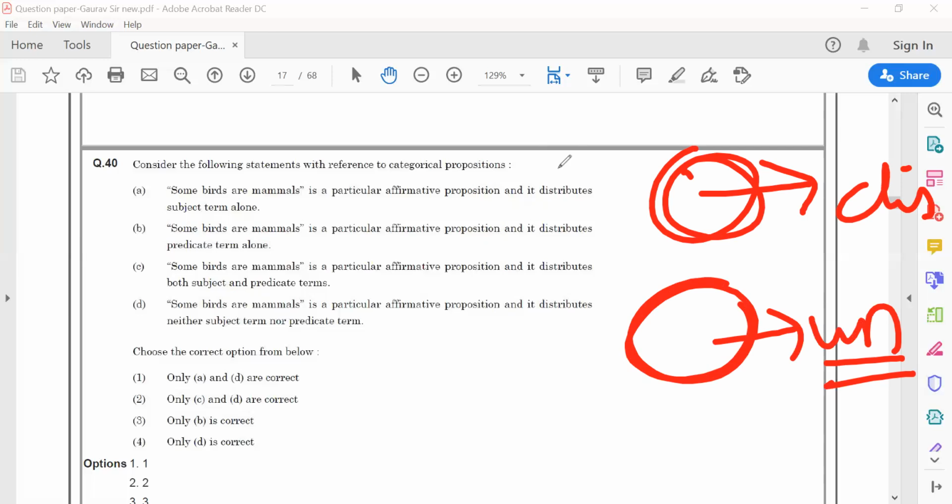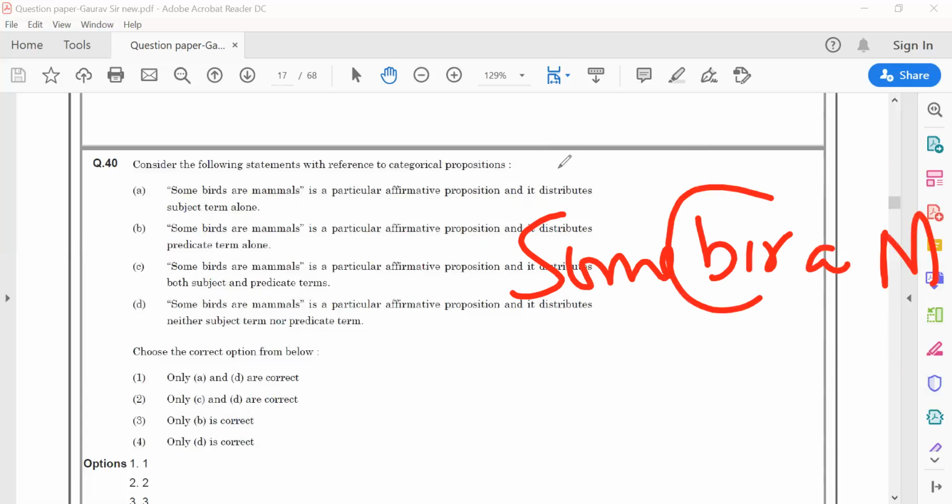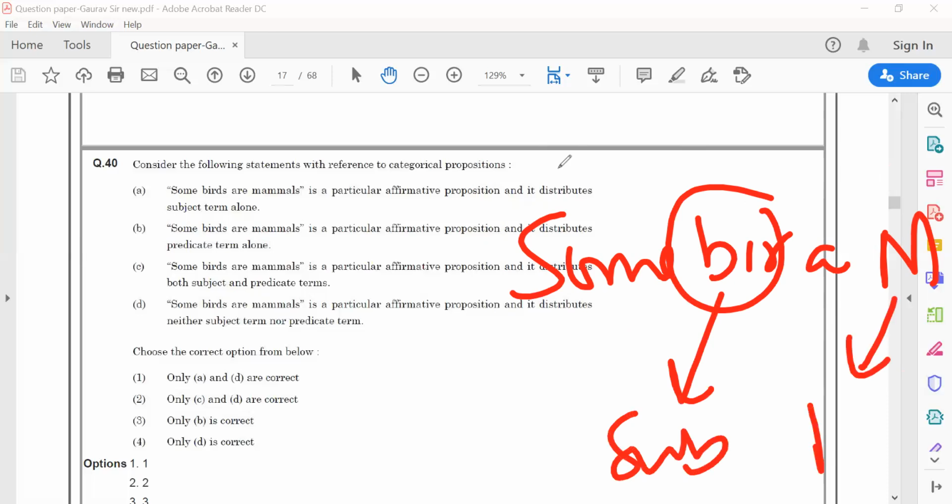So my question is, some birds are mammals. Bird would be my subject, and mammal would be my predicate. Here we are saying some, so we don't know anything about mammals, whether all mammals are included in birds or all mammals are not included in birds. So we cannot say anything about it.